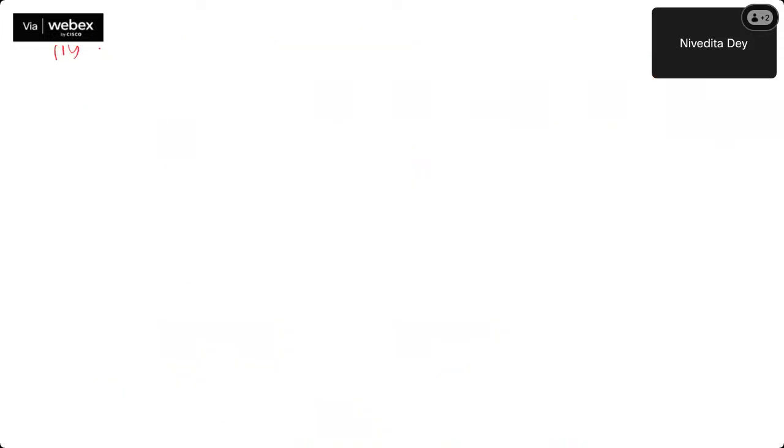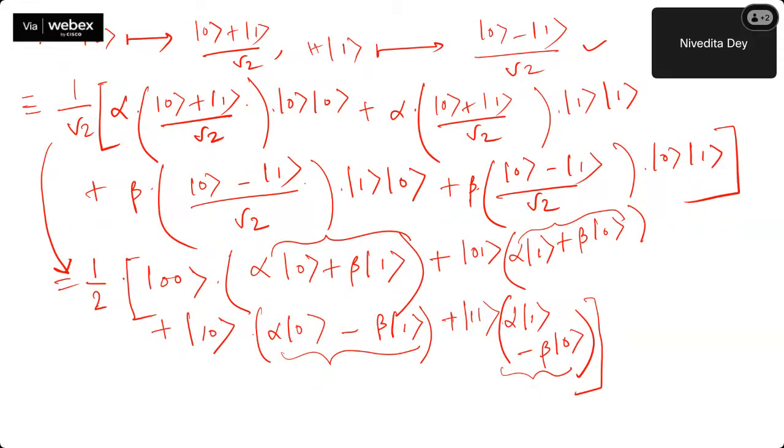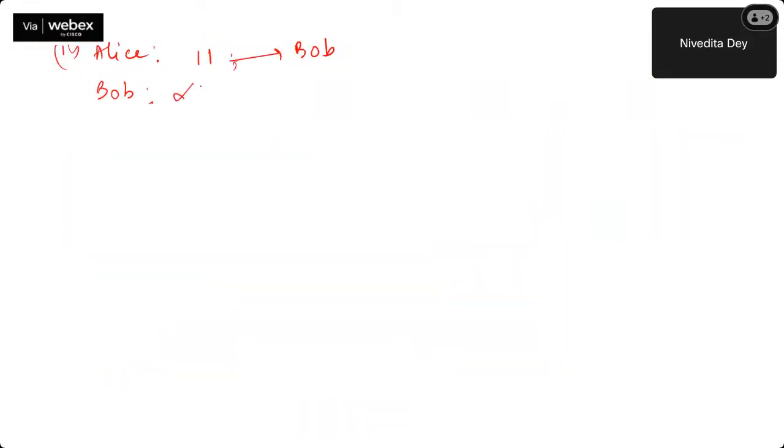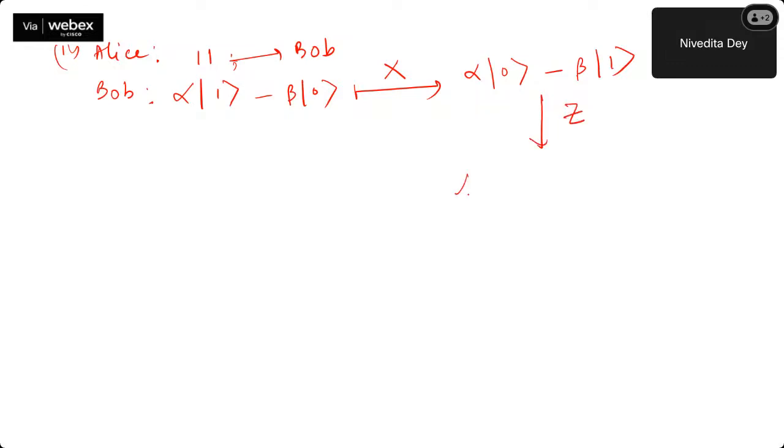Fourth one is what? Alice has sent 1 1, this classical information, to Bob. Now, what has Bob received initially? Alpha 1 minus beta 0. That means what? First, if I apply an X gate, it will give me what? Alpha 0 minus beta 1. Now, if I apply another Z gate, it will do what? It keeps alpha 0 and minus of minus, which is plus beta 1. Again, successfully recreating the state.